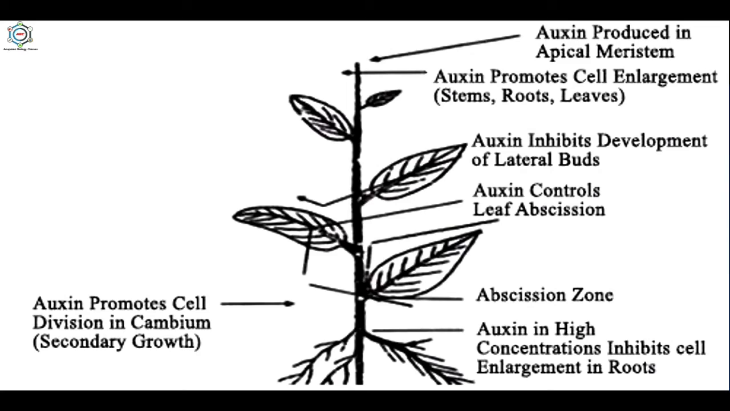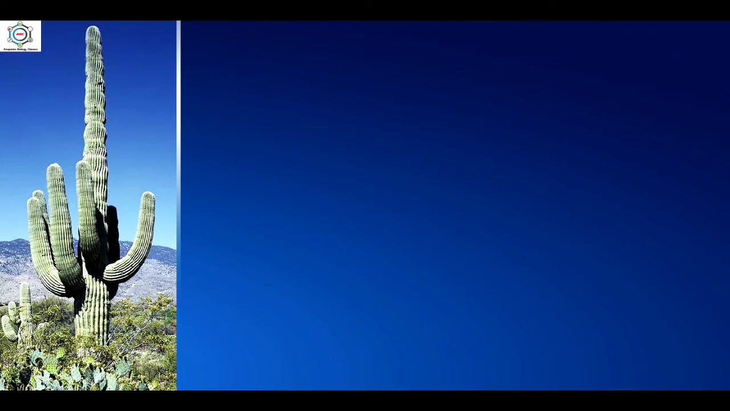So, see here, what are the roles of auxins? Auxins are produced in the apical meristems. Auxin promotes cell enlargement in stems, roots and leaves. Auxin inhibits development of lateral buds. Auxins control leaf abscission. Auxins in high concentration inhibit cell enlargement in roots. Auxin promotes cell division in the cambium, that is secondary growth. So these are the physiological effects of auxins.